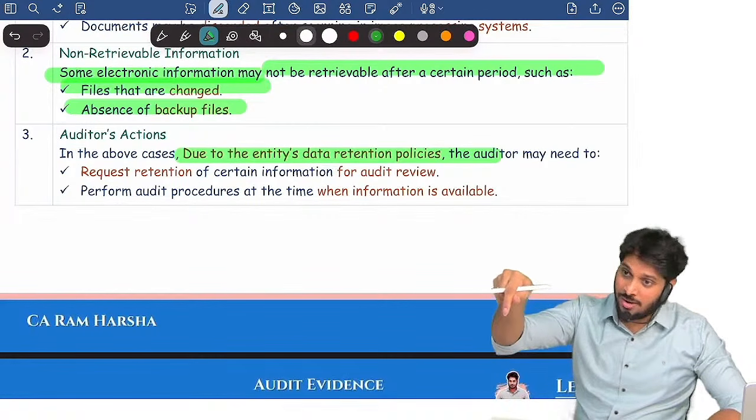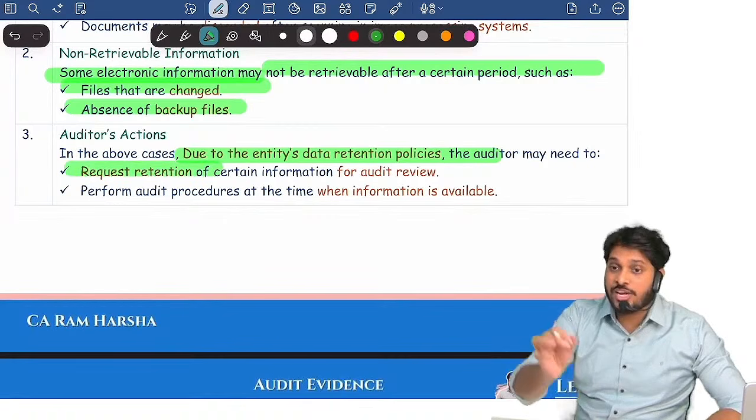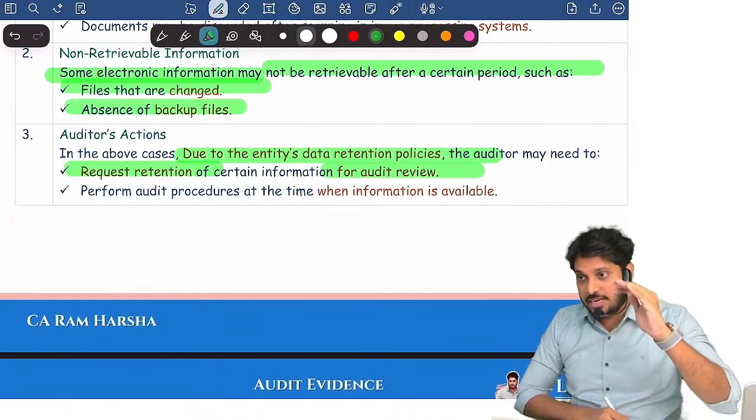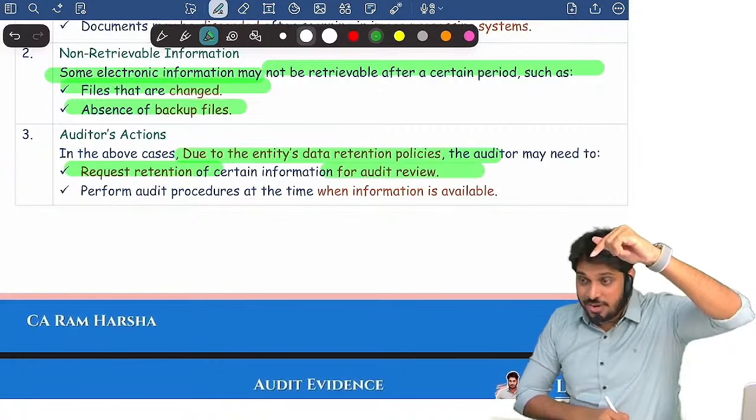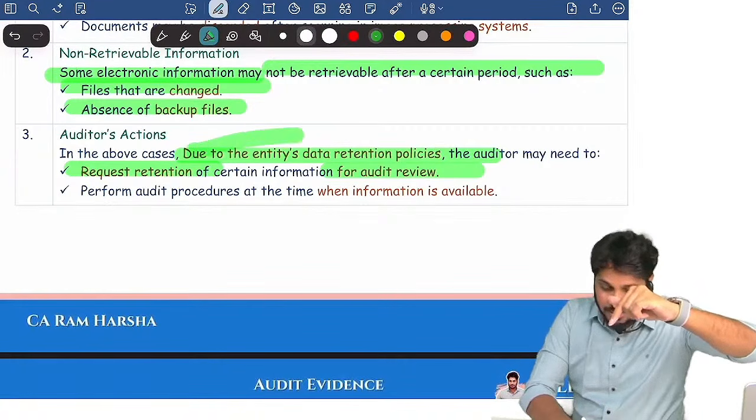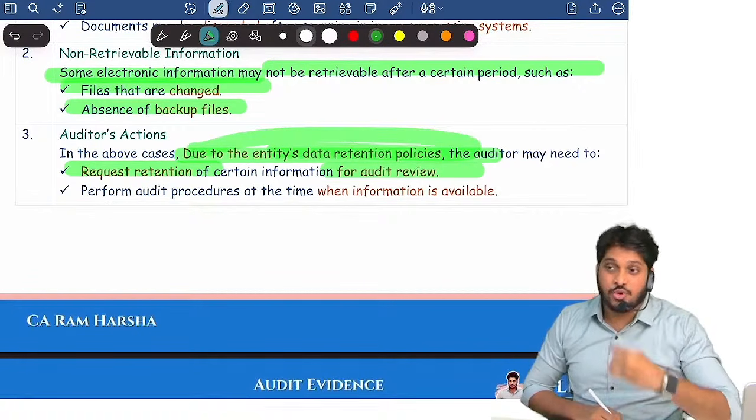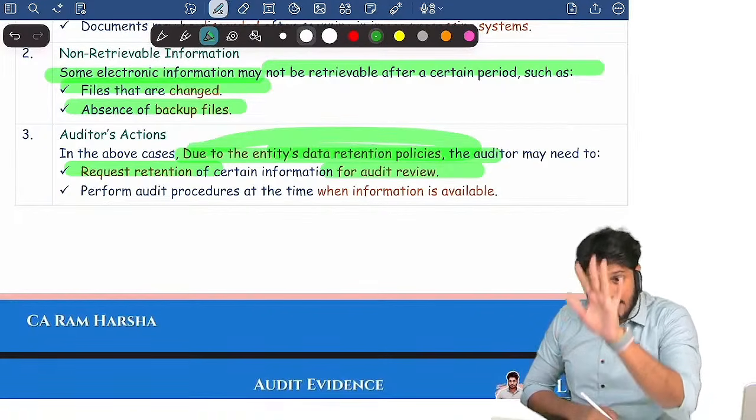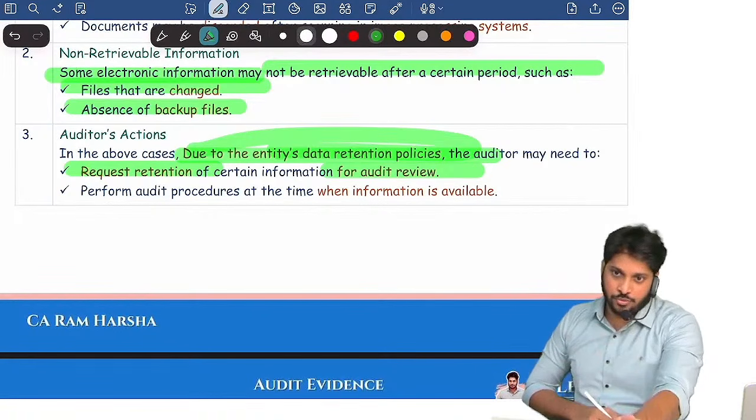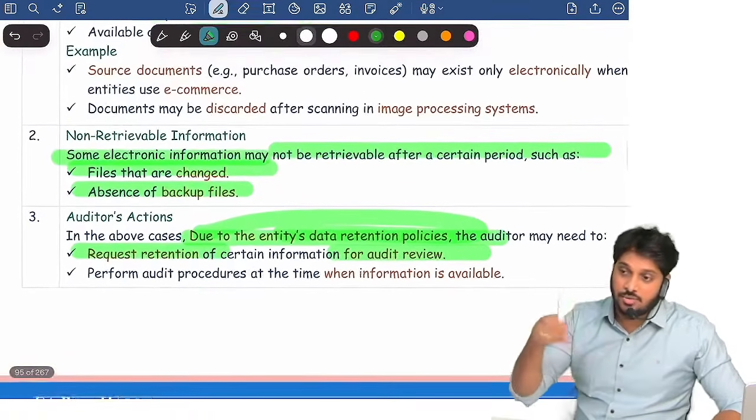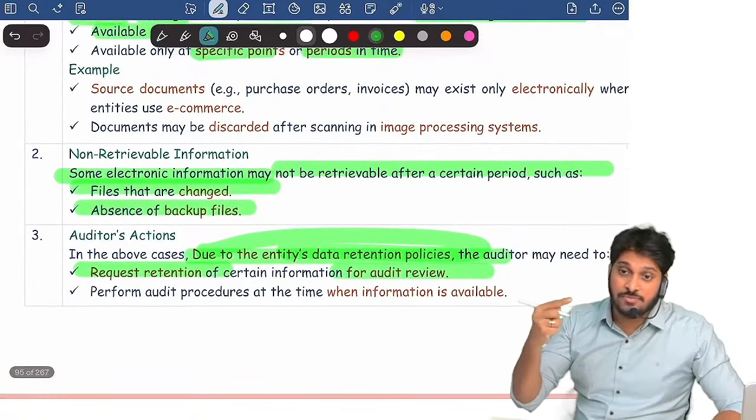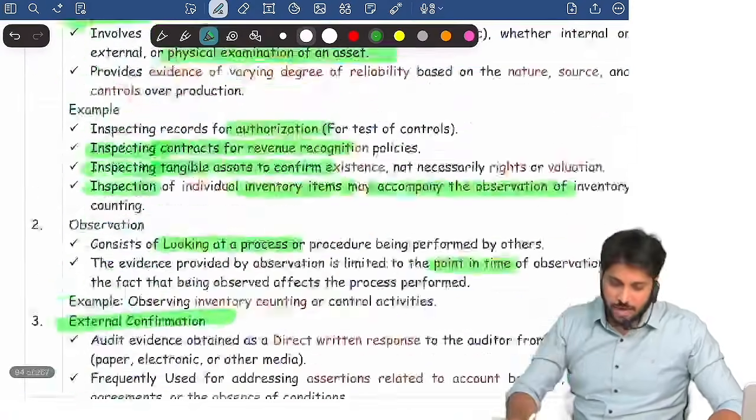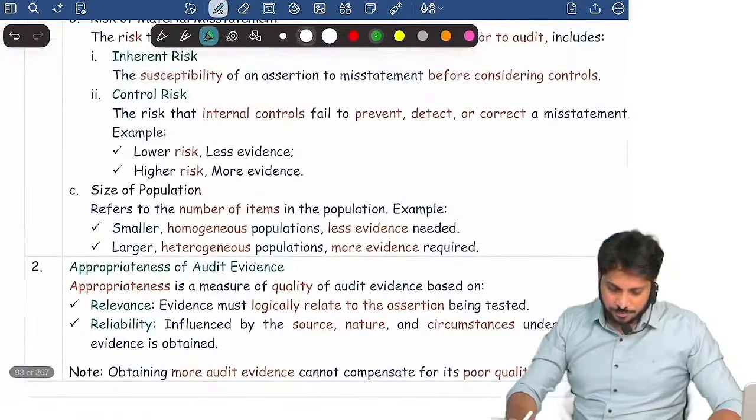the data is available, or request the company to retain it for the auditor's review for a certain period of time. So when the data is in electronic form, it is influenced by the company's data retention policies. At that time, you request the company to retain it for some more time so that the auditor can review, or at the time when the data is available, you go and review. So this is how the nature and timing of audit procedures are influenced when the accounting records are in electronic form. Are you clear? Yes or no?